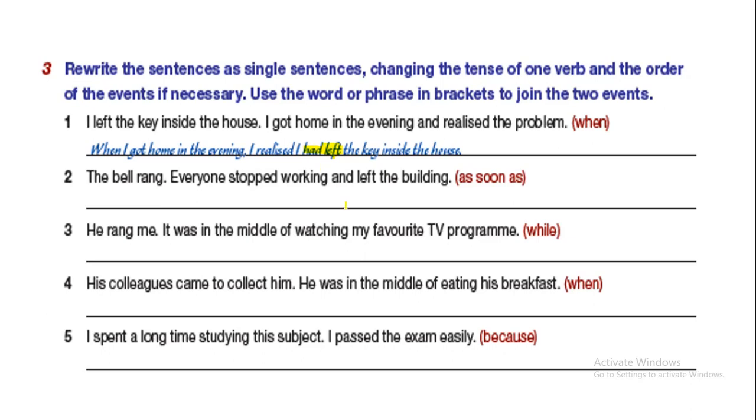Okay, now let's move to the second one. The bell rang. So here we have "rang." It is in the past simple tense. Rang is verb 2 from ring. Everyone stopped working.